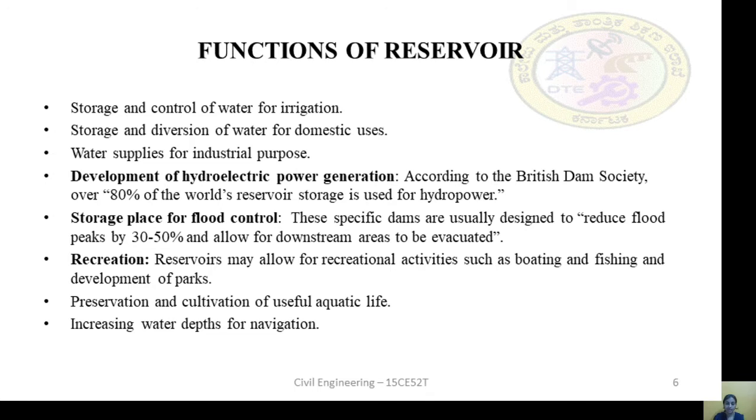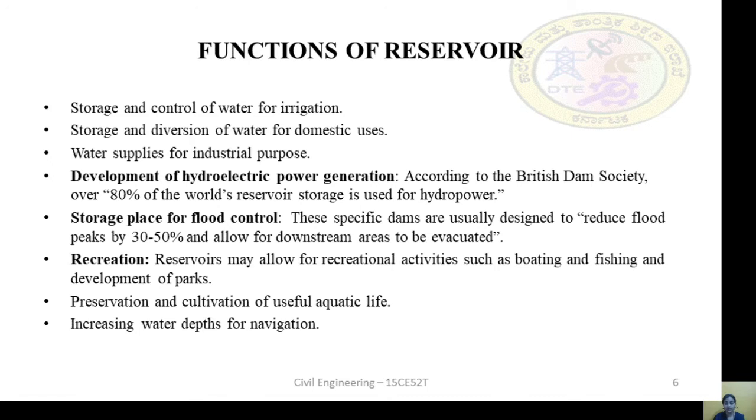Reservoirs may also allow for recreational activities such as boating, fishing, development of parks, etc. And reservoirs also serve for the prevention and cultivation of useful aquatic life.